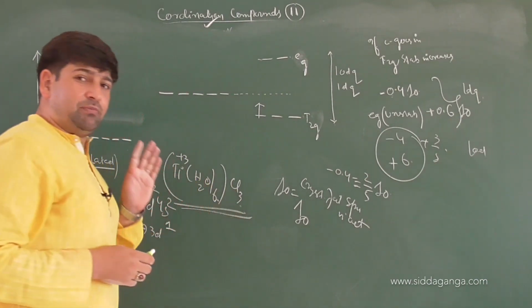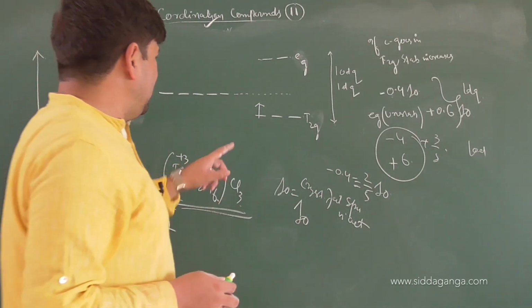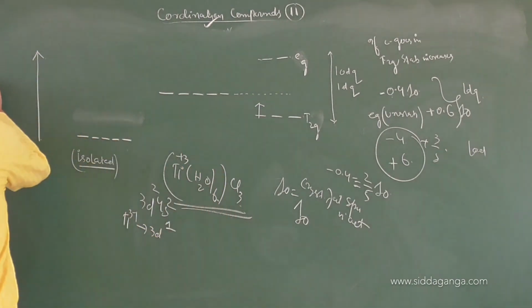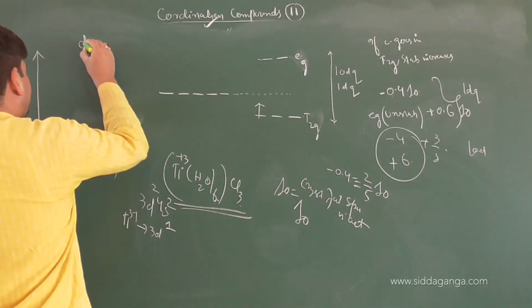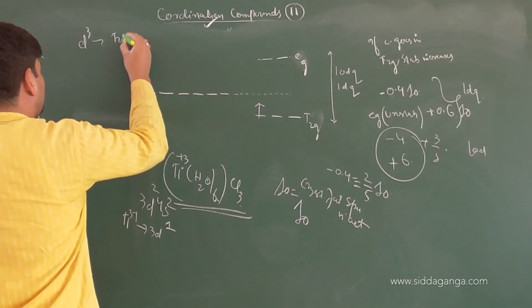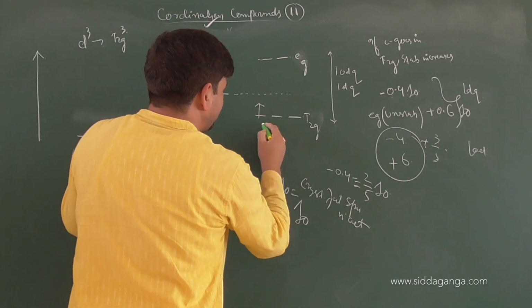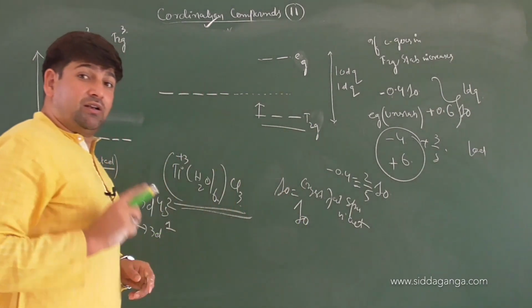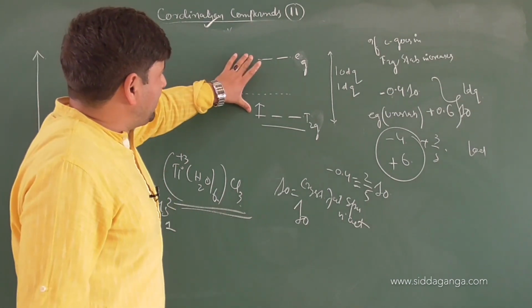So in case of octahedral field, remember, till d3 configuration, it doesn't matter. So till d3, it doesn't matter. The electron will go to t2g. One electron to this, one to this, one to this. So till t2g is filled.